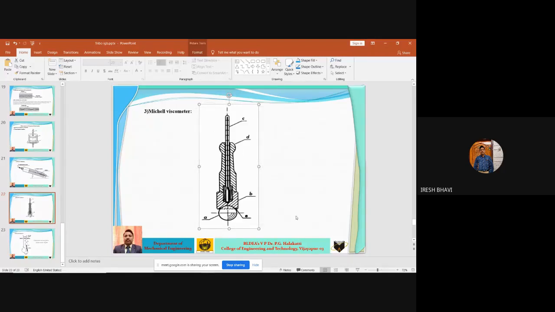When they make it like this, because of the viscosity of the lubricating oil, a vacuum is created between the cup and the steel ball. This vacuum will hold the ball in the cup for some period of time. After that, the ball will fall down. Whatever time period the cup can hold the ball because of the viscosity of the lubricating oil, that time period is noted.